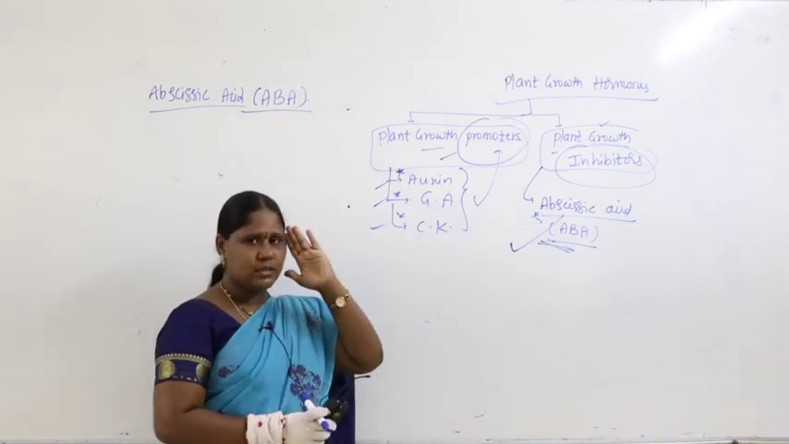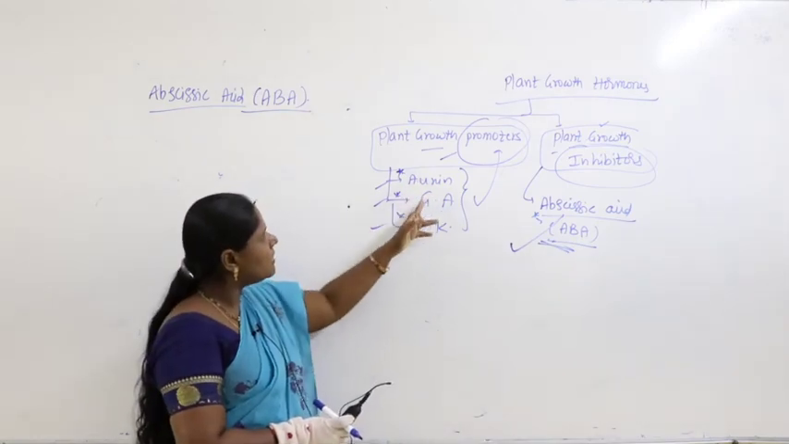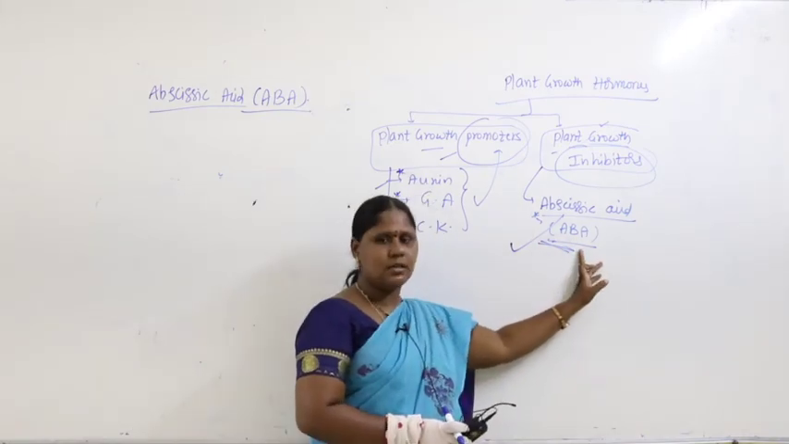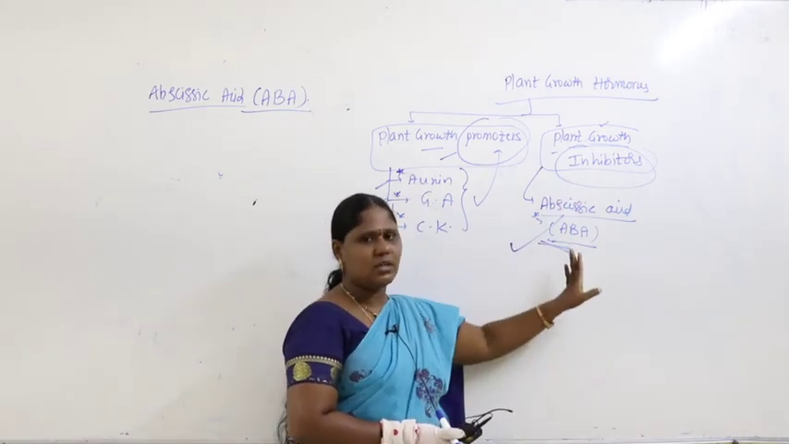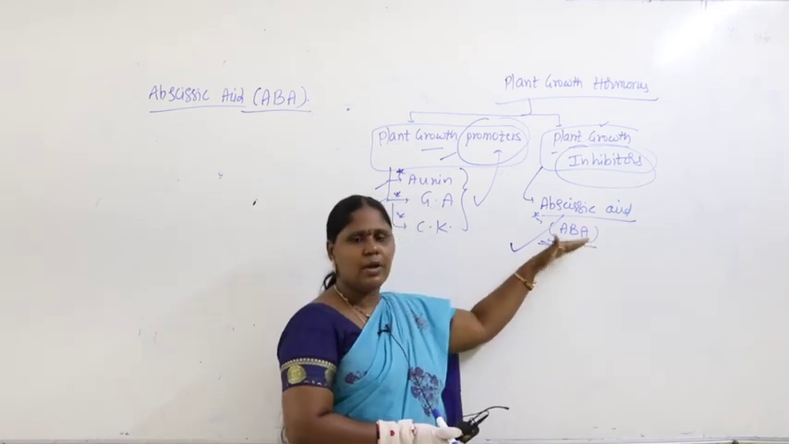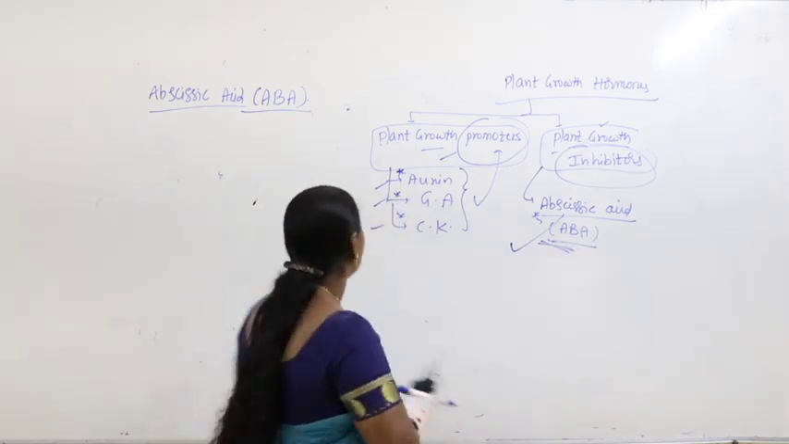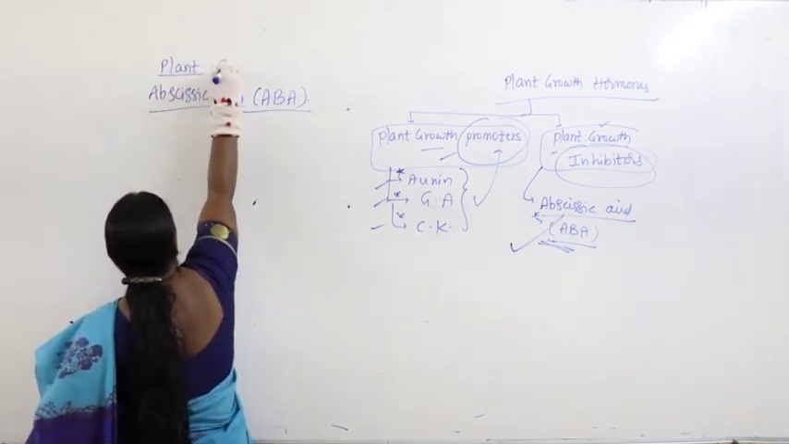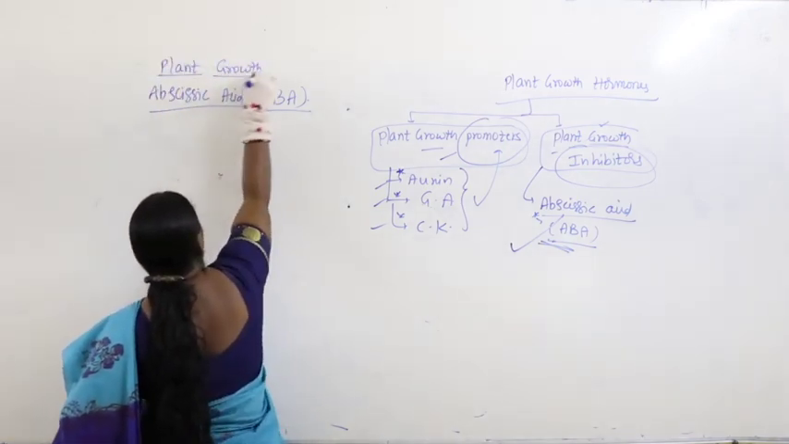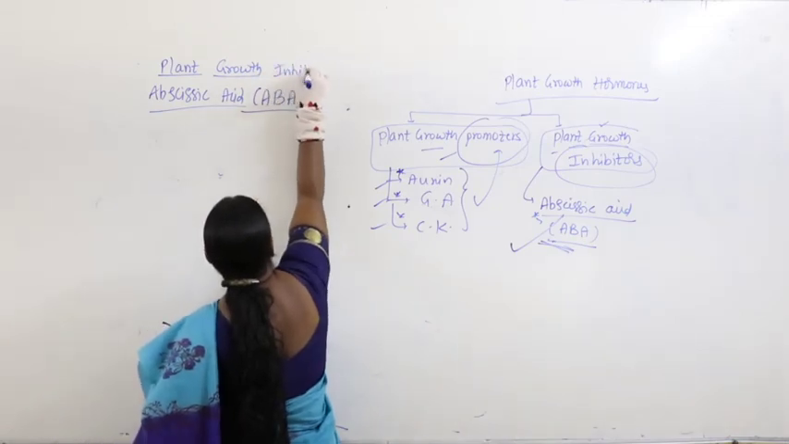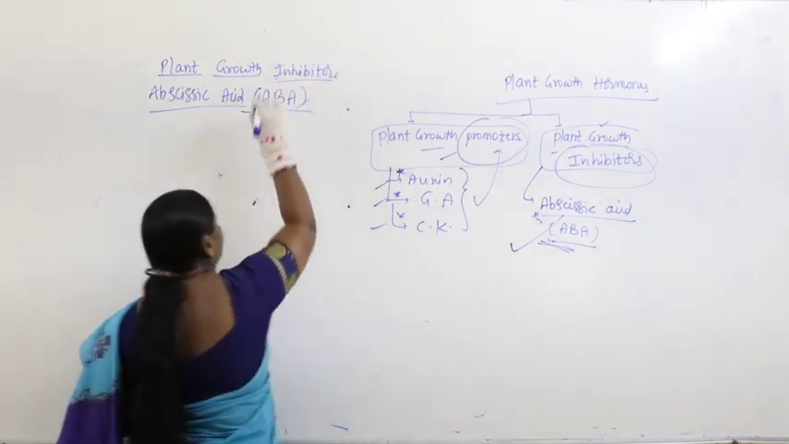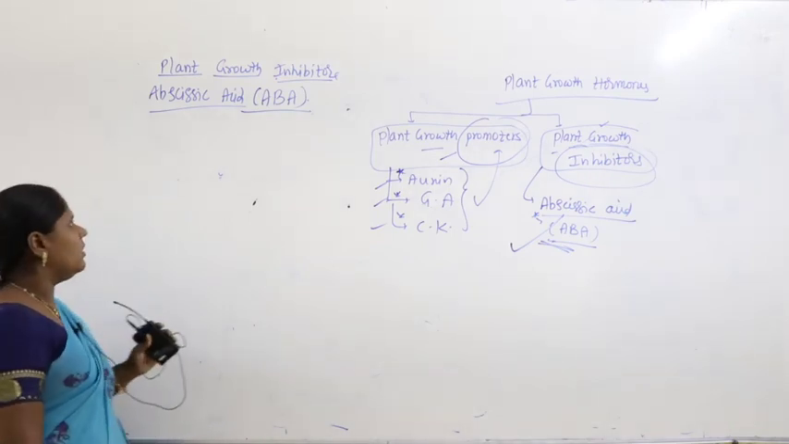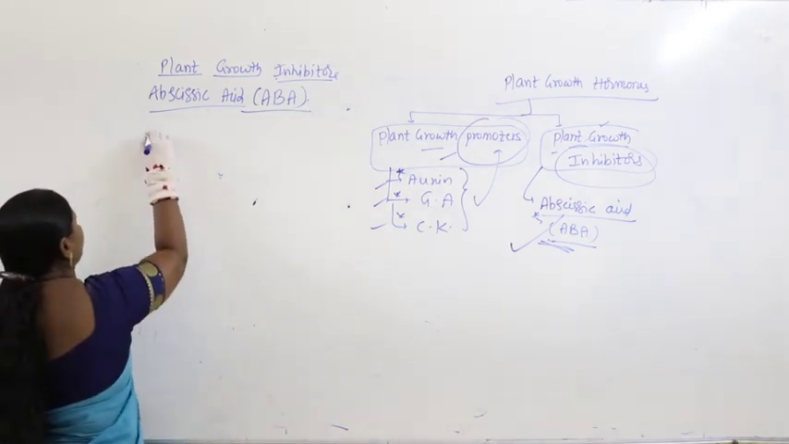Make a clear difference in your mind. So far what we discussed are plant growth promoters, and what we discuss here is a plant growth inhibitor. We are here in the discussion of abscisic acid. So what we write here is that it is a plant growth inhibitor. Now, if you look at this abscisic acid, let us talk about discovery.